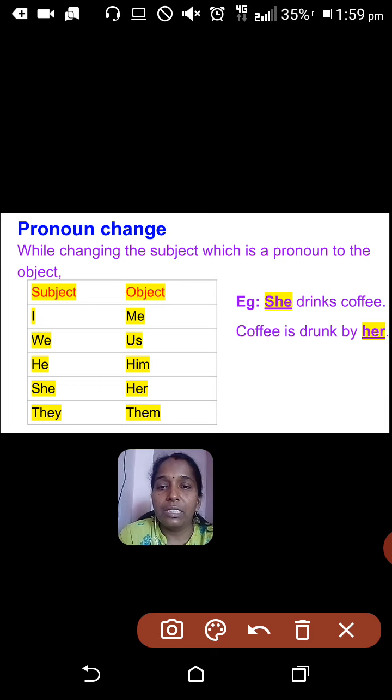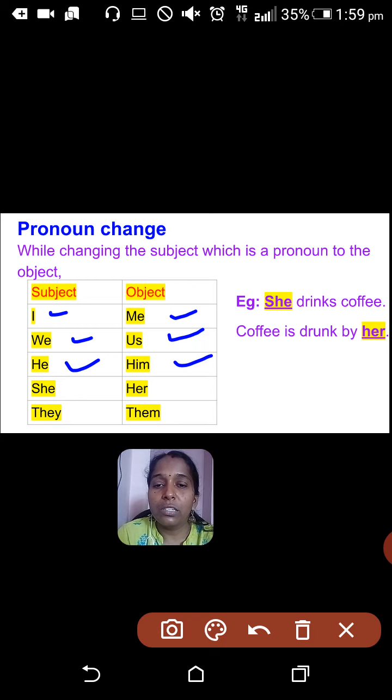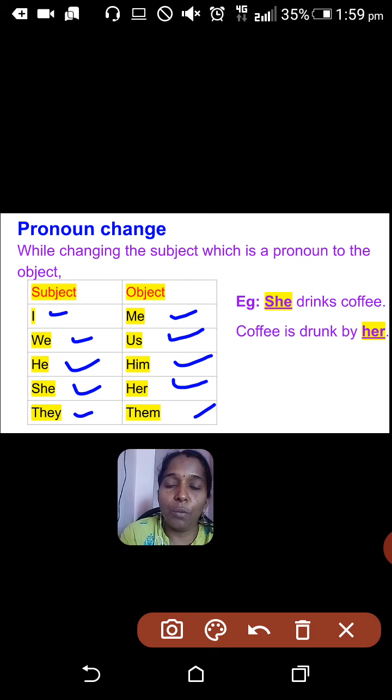So when the subject is I, it should be changed to me. When the subject is we, us. When the subject is he, it should be changed to him in object. She, her, they, them.